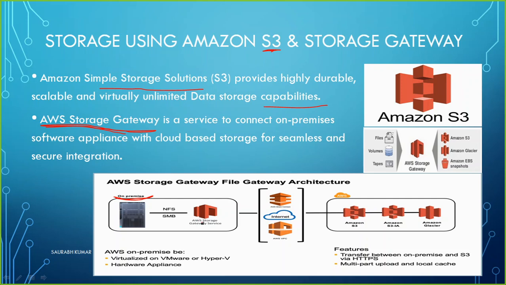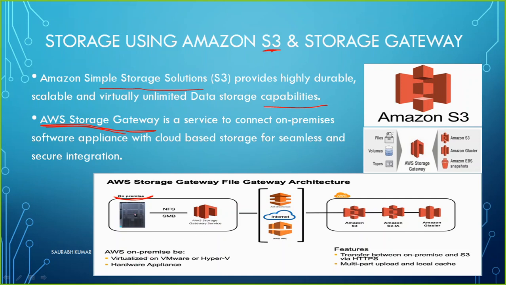This storage gateway is doing nothing else. It is going to use any type of network, either the normal internet, or AWS VPC, or any other method. By using that, it is going to send or forward your data to any of the AWS services like S3, S3 IA, Glacier. So you will be able to keep your data securely from your on-premises to the AWS premises because of using the AWS Storage Gateway.